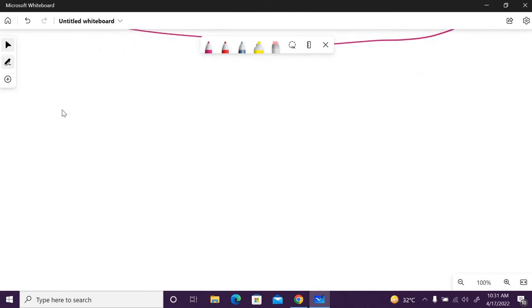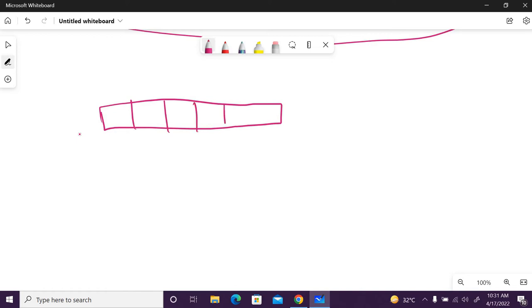So before that, I have to take some rough idea. How? Suppose I have 1, 2, 3, 4, 5. Suppose one number I am fixing in its original position. I don't care what the other numbers are.